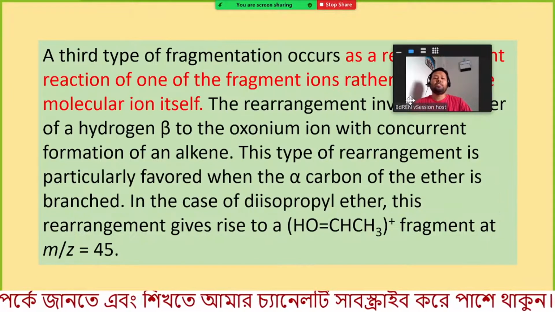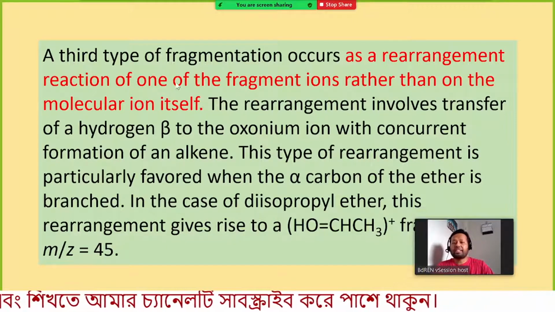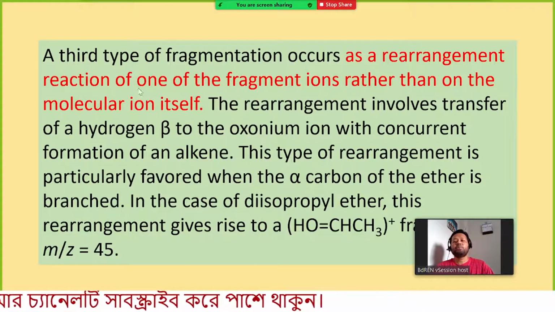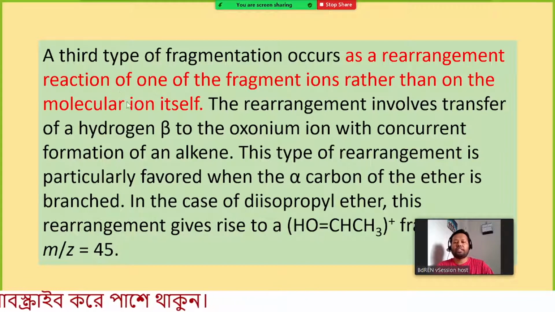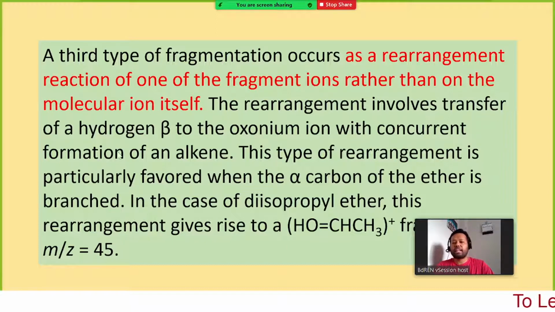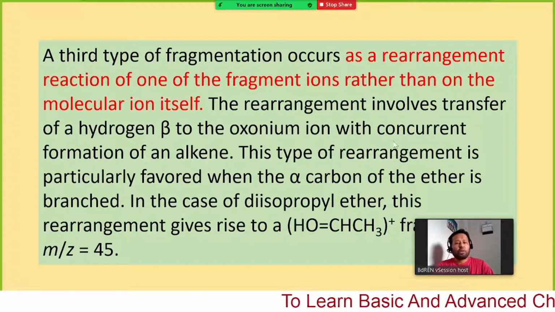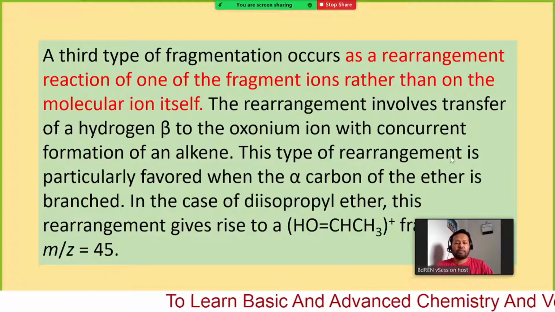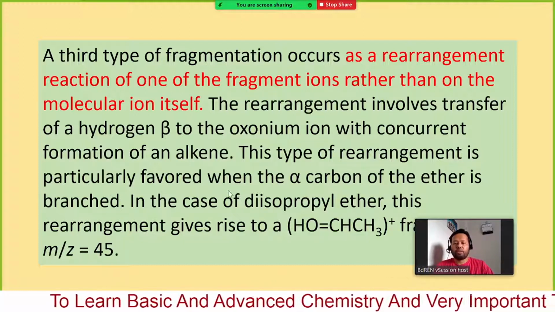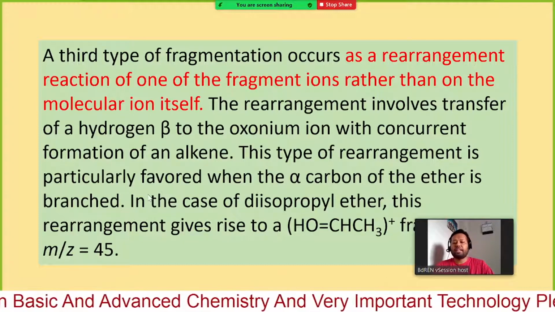There is another way of fragmentation. A third type of fragmentation occurs as a rearrangement reaction. Already we have mentioned these types of rearrangement, the McLafferty rearrangement. A third type of fragmentation occurs as a rearrangement reaction of one of the fragment ions rather than the molecular ion itself. The rearrangement involves transfer of hydrogen beta to the oxonium ion with concurrent formation of alkene. These types of rearrangement are particularly favored when the alpha carbon of the ether is branched.